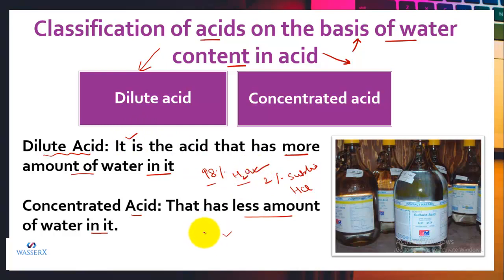And if I take, let's say, 90% HCl and only 10% water, that means it has less water, and it will be regarded as a concentrated acid. This percentage may vary. This is just an example. Looking at the figure, you can see there is sulfuric acid. These sulfuric acids are concentrated acids. Likewise, you can prepare them in a dilute form also.